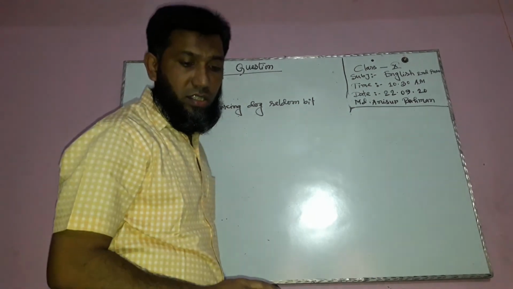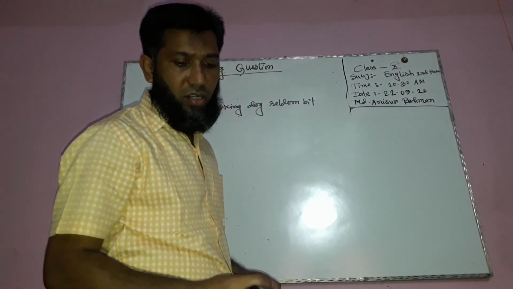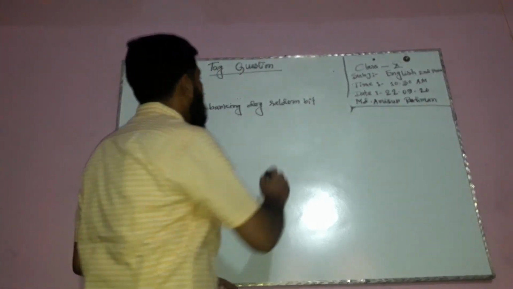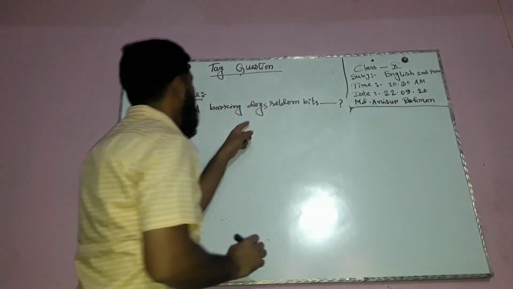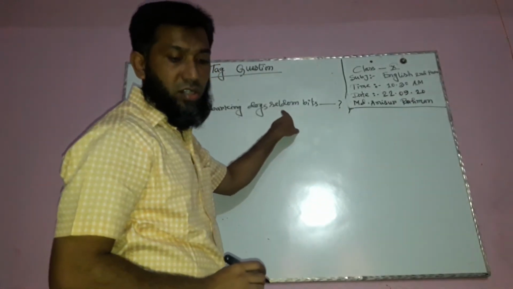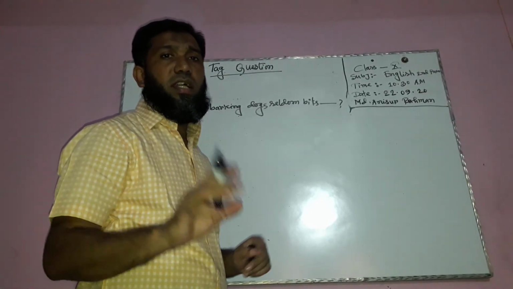A barking dog seldom beats. Here is seldom. How will we form this portion, turning it into a tag?